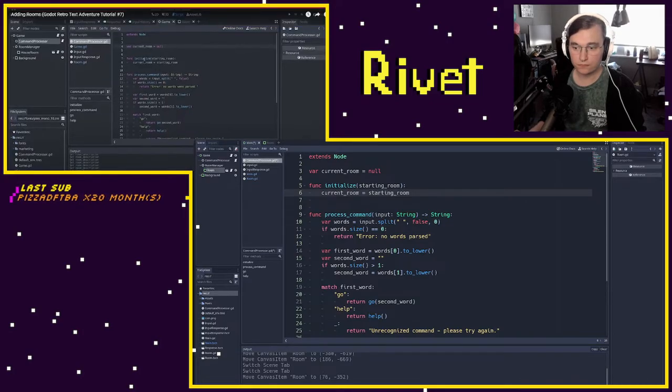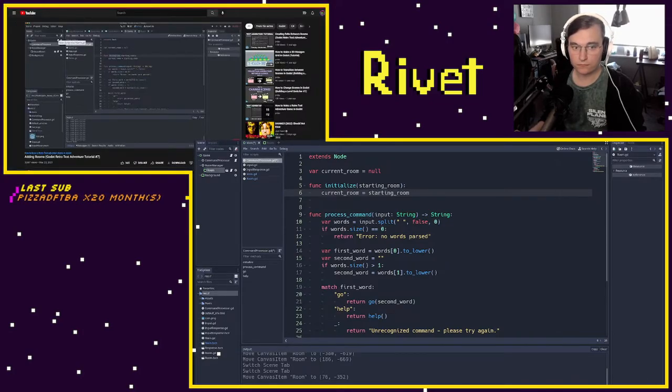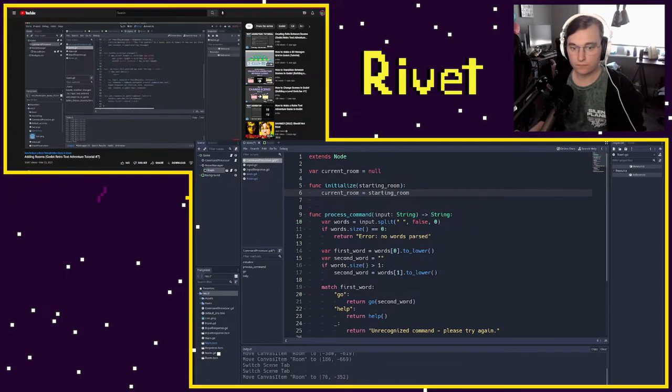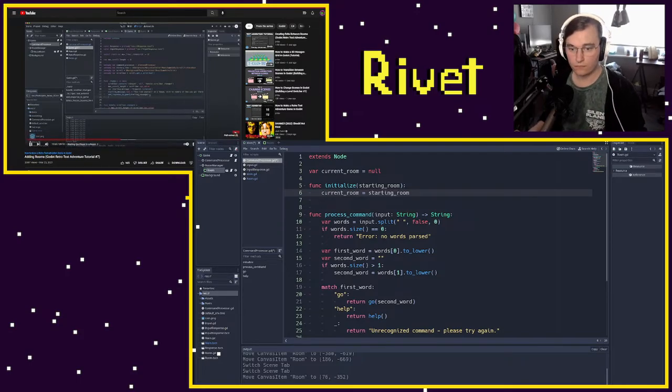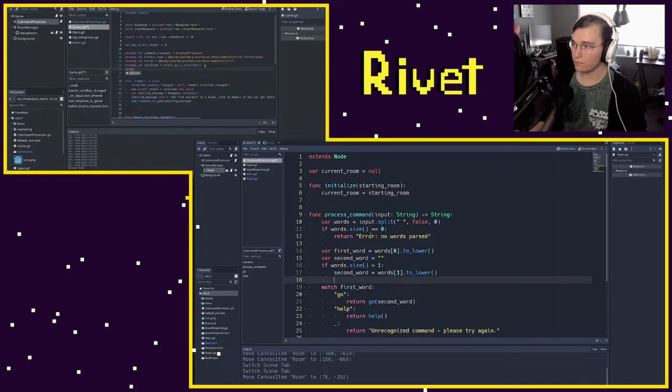So what we need to do is actually pass in and call this initialize function from our game script. So I'm going to come up here, and when we start our game up and are ready, we're going to have to change some of this, but what I'm going to do is add a room manager on ready here. So I'll say on ready var room manager, and this is just going to be a connection, or we're just going to grab our room.